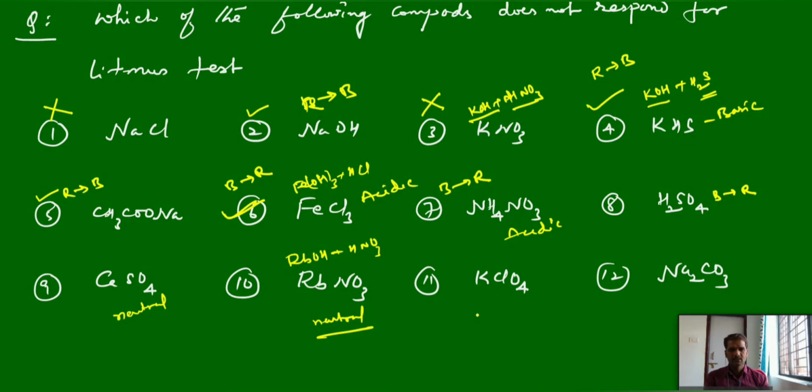This is a combination of potassium hydroxide and perchloric acid, HClO4. Among all acids, this is a very strong acid, even compared to sulfuric acid, HCl, HNO3. Perchloric acid is a very strong acid. So neutral. Sodium carbonate is basic, a combination of NaOH and H2CO3.